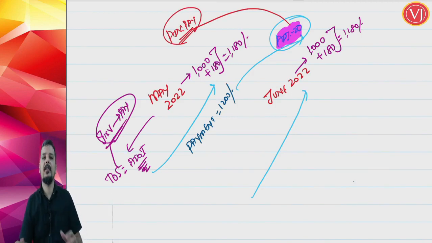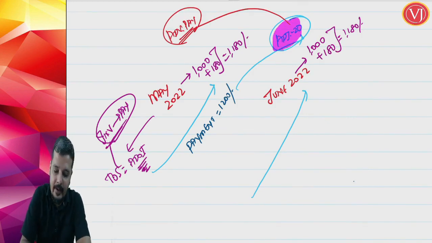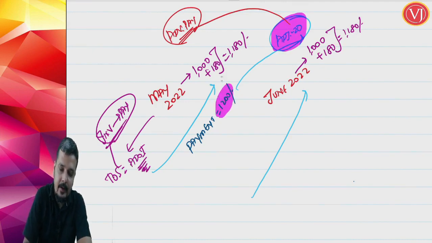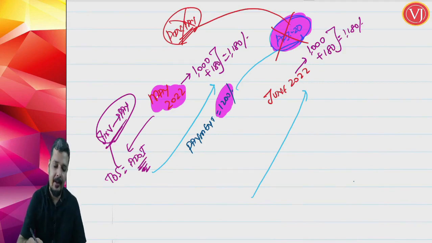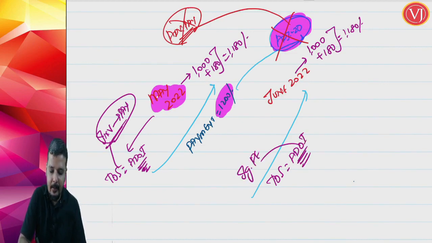Now they tell that tracking this advance payment will be very difficult in these kinds of payments, because it is a petty advance. Two conditions are satisfied: it is a petty advance and it is paid along with the previous invoice. When making the payment of May 2022, you paid that petty advance, right? Both conditions are satisfied. They tell that you can ignore this petty advance, and your time of supply will be the actual date of invoice.